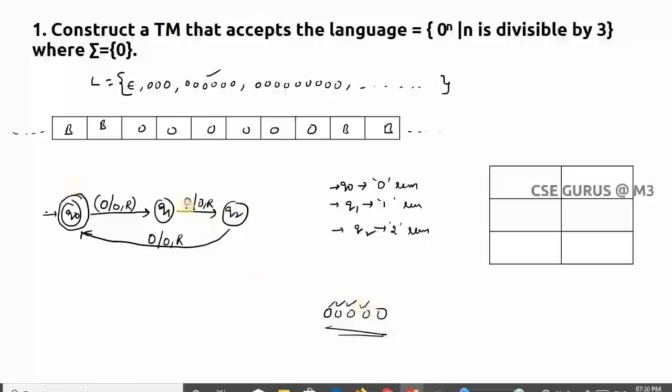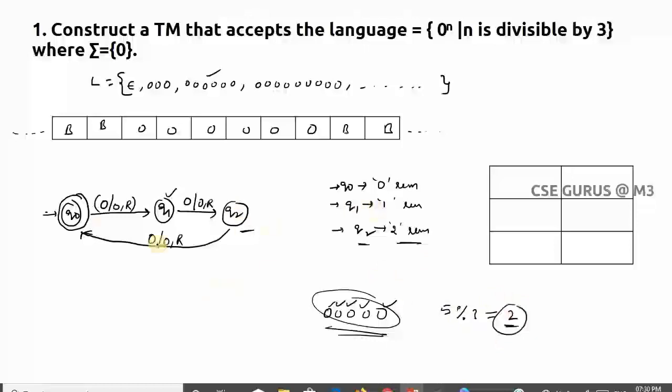Q0 with one more 0, it goes to Q1. Q1 with one more 0, it goes to Q2. Now where is the state? This is Q2. Now you can see what is Q2, the 2 remainder state. Even here you can observe how many zeros there are, 5. If you divide 5 with 3, what is the remainder? 2 only. So that is what I have given here.